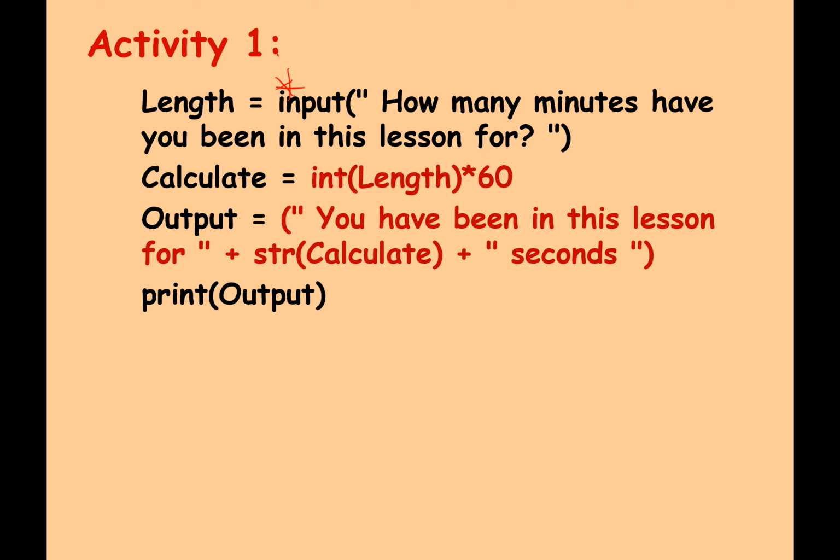And then the output, you have been in this lesson for, then we're going to concatenate with calculate after we convert it to a string, and then we're going to concatenate that with seconds. So we're going to have 3 strings, put them together in one piece of text, which we're going to call output, and then we're going to print it all together. So that's just how I've chosen to do it. You might have chosen to do it in a different way. As long as you get the right answer, then your code is correct. But again, I'm just showing you one particular way.